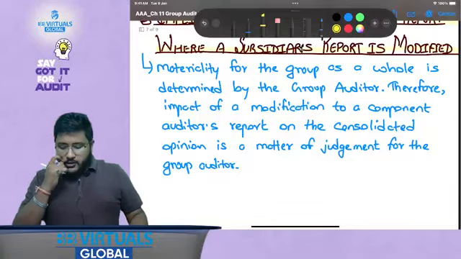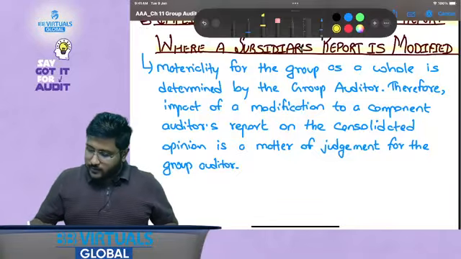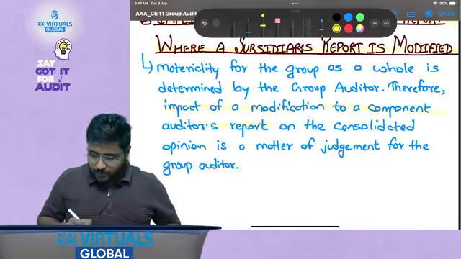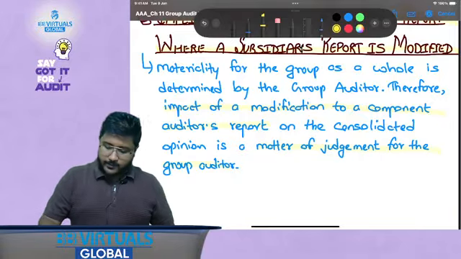Materiality for the group as a whole is determined by the group auditor. This we are already aware about. Therefore, the impact of a modification to the component auditor's report on the consolidated opinion is a matter of judgment for the group auditor.